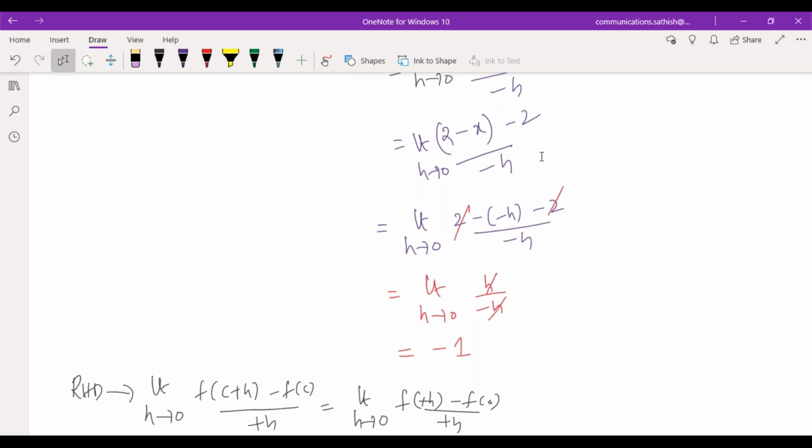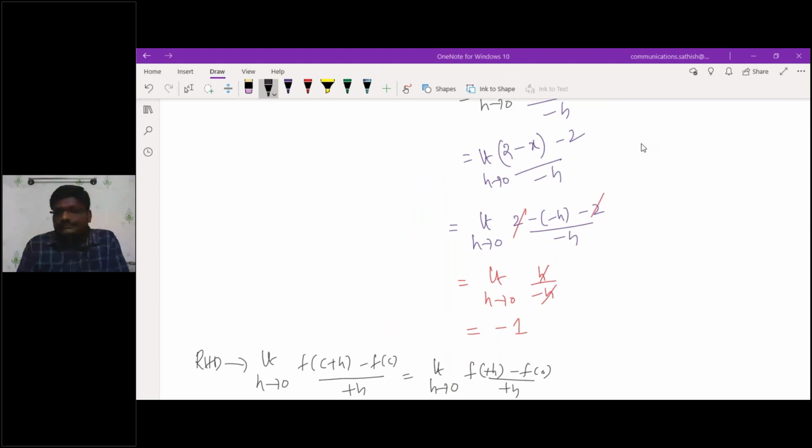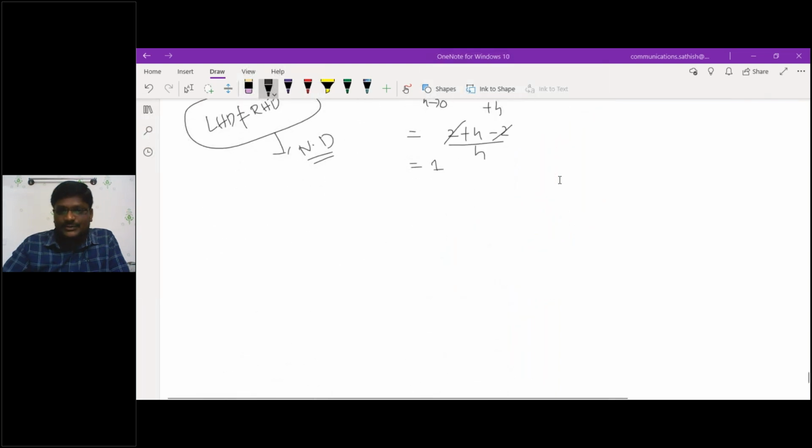So that is how you people have to note down the concepts with respect to continuity as well as differentiability. Now you got the point? Clear? Is there any doubt? Yes, sir. Clear, sir. If you want, you can note down this one.